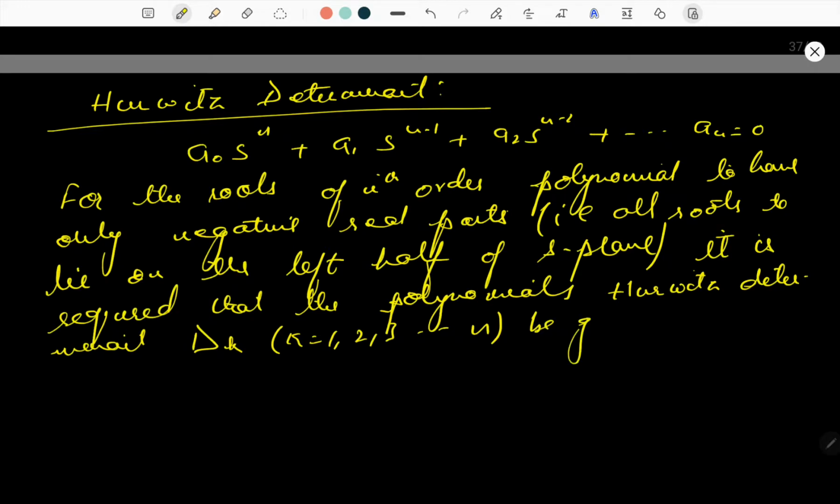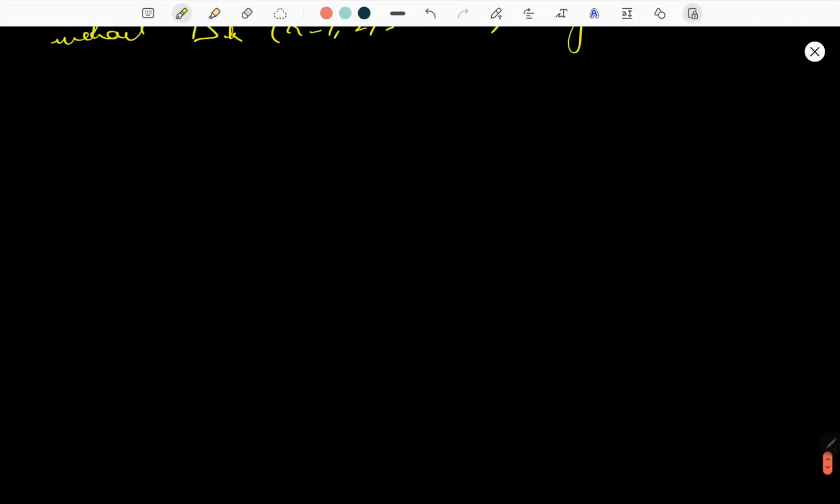What is the Hurwitz determinant? It is simply given by D1 equals a1, which should be greater than 0. You can see a1 from the equation given above.